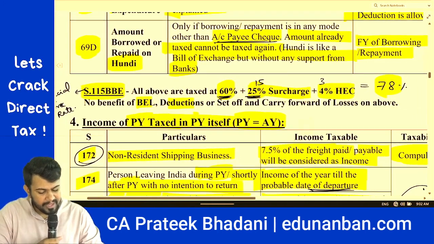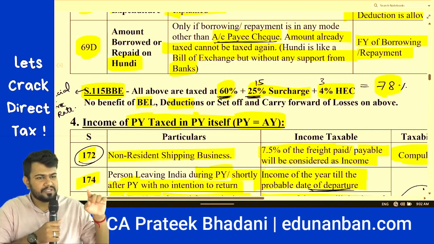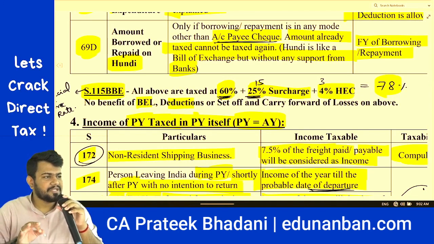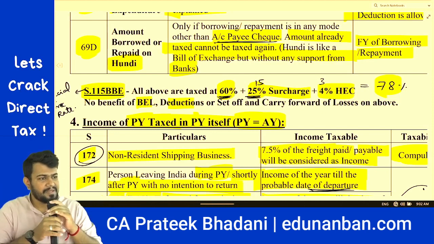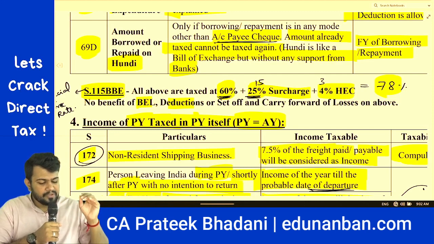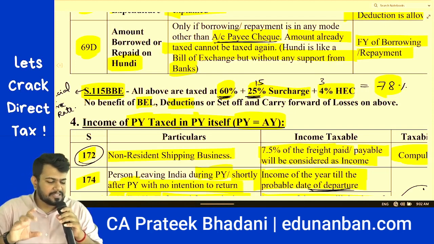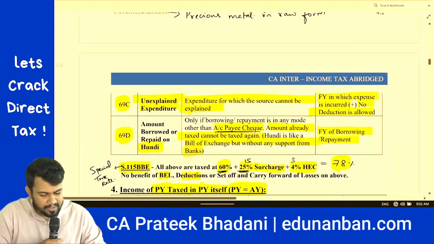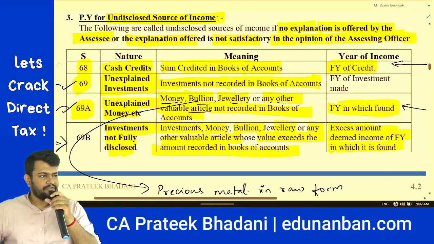And moreover, against this 115BBE income, that is undisclosed source of income, you cannot adjust the basic exemption limit of 2,50,000, 3 lakhs or 5 lakhs, as the case may be. You cannot claim any deductions against such income. You cannot set off any loss against such income also. You get my point?